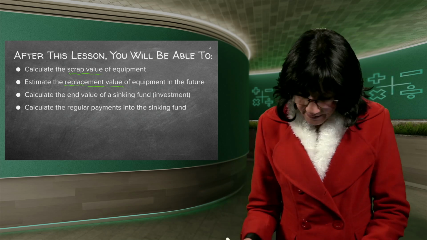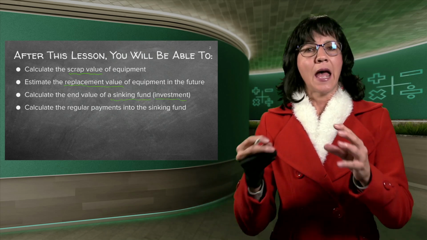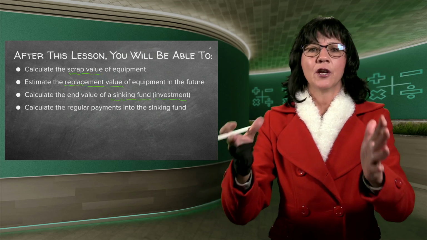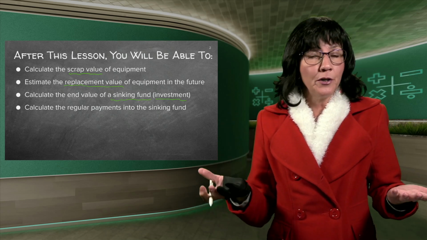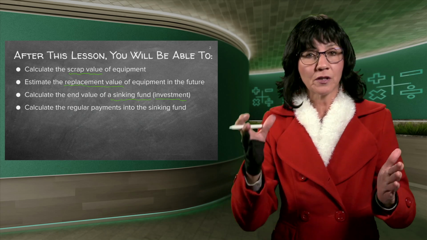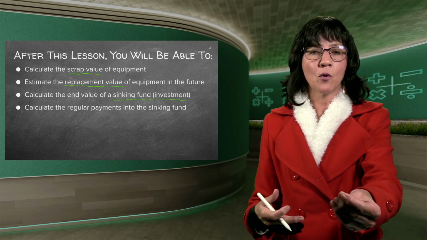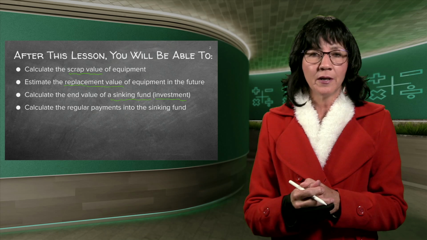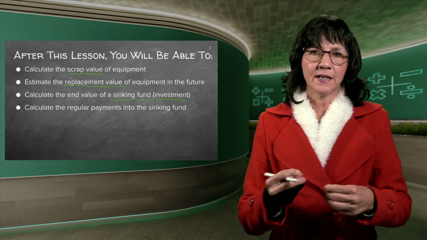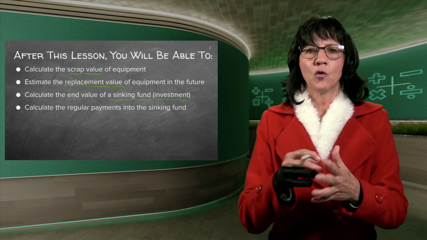in grade 11. And then the sinking fund, which is actually just an investment. How much must you now invest monthly so that by the end of the 10 years, you will have the amount of money that you need? Now, how will you know what the amount of money is? If you know what the new car is going to cost and you know what your car is going to be worth, you just subtract the two from one another, because the dealer will give you your money for your car, whatever it's worth, after depreciation, and then the new car's cost, and the difference is what we call the sinking fund.